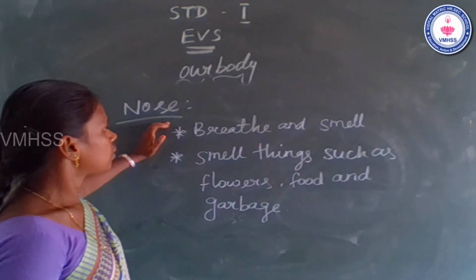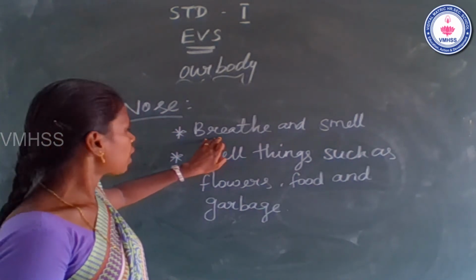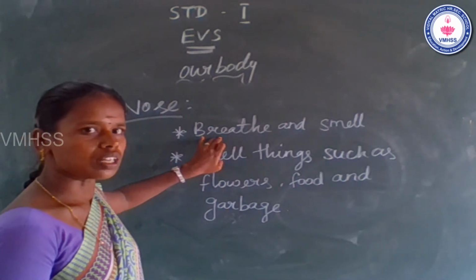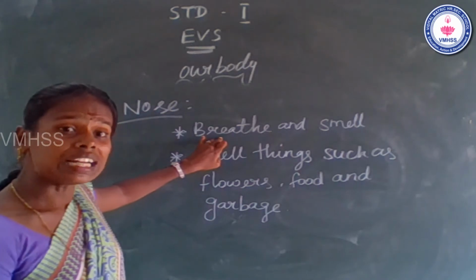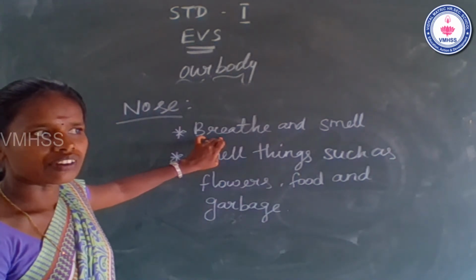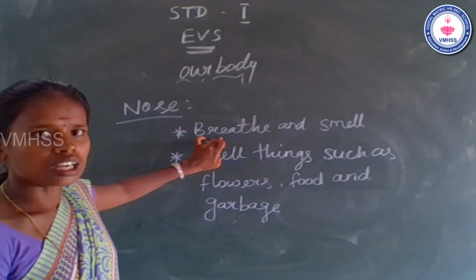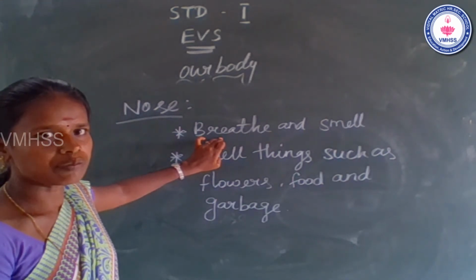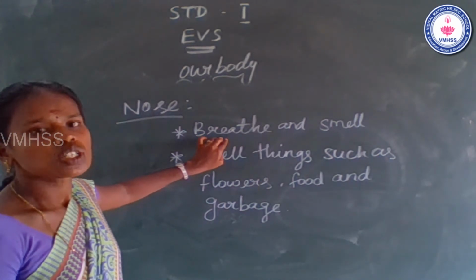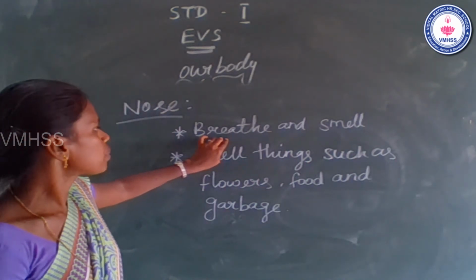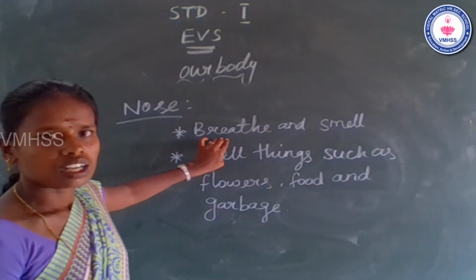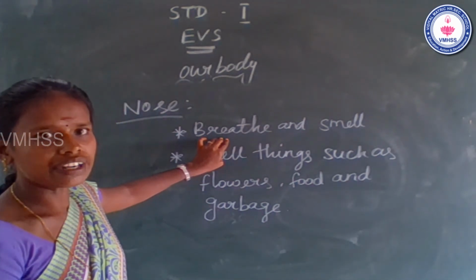Now go to the topic. Our nose is used for breathing and smelling. It helps us to smell things such as flowers, food, garbage and so on.